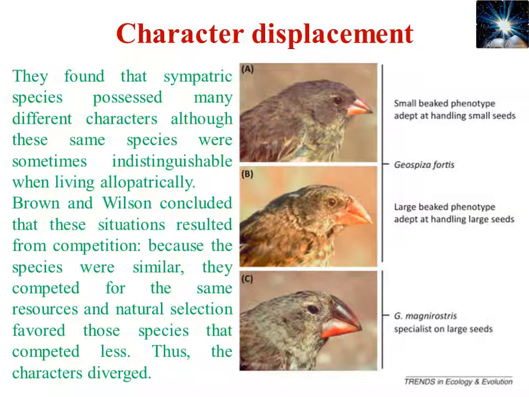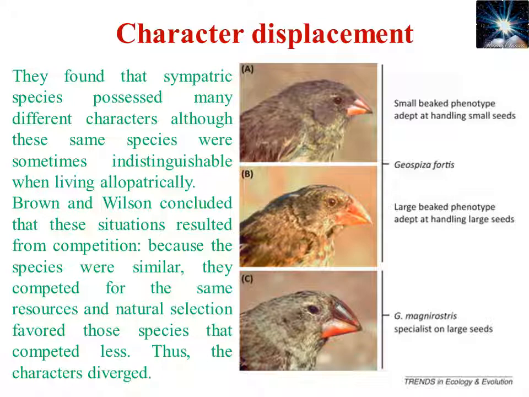Okay, so you can see here the example of character displacement. They found that sympatric species possess many different characters. Like you can see here the birds, when they are in different habitats or in different locations, it is very difficult to distinguish these birds. But when they are in the same position, one modifies their beak for eating small seeds.